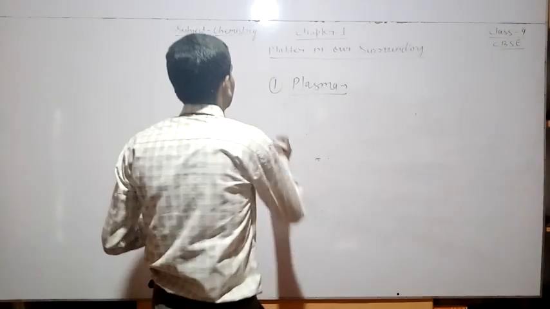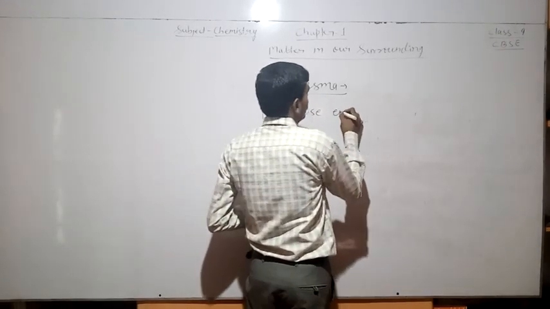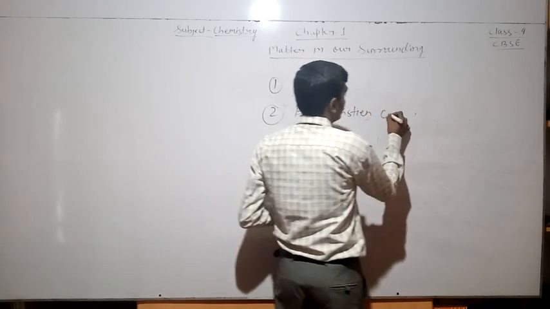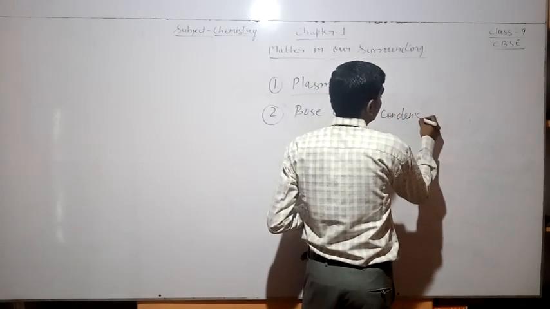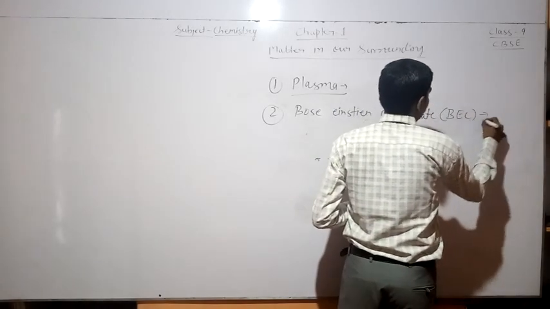Now come to the second, that is Bose-Einstein condensate, that is BEC.